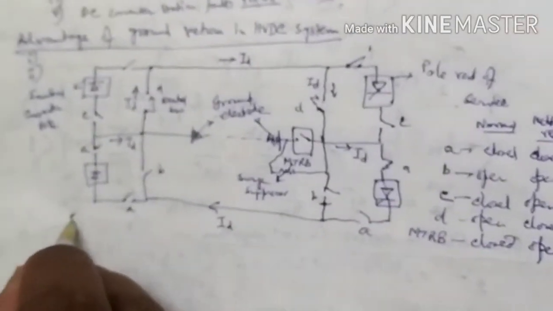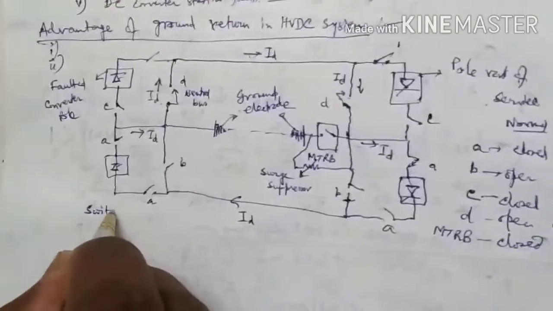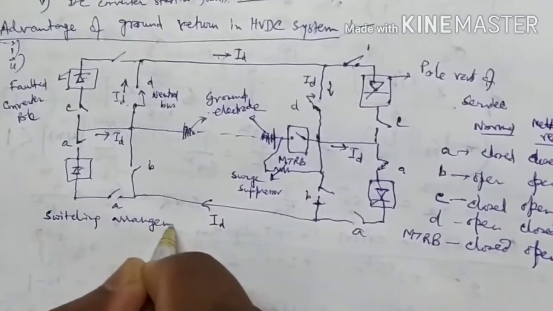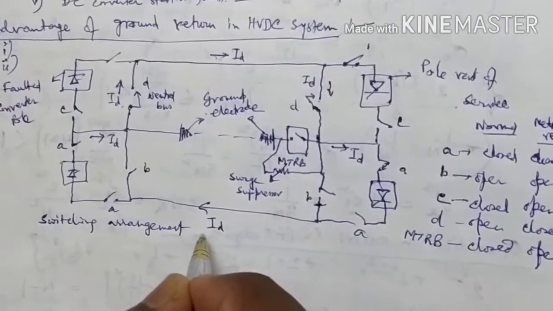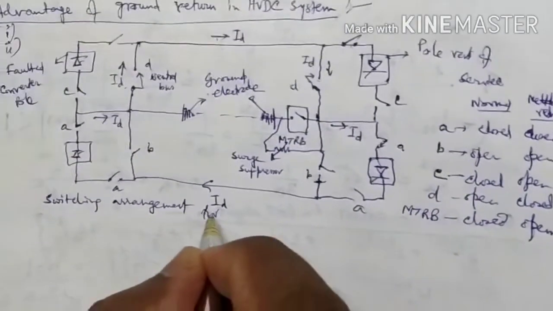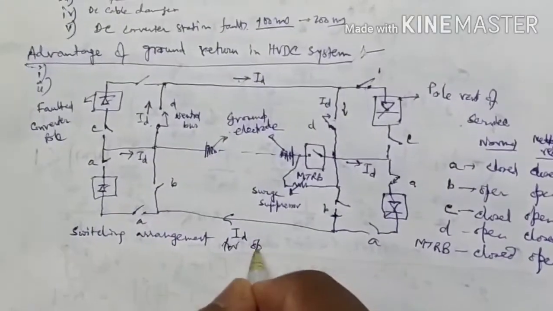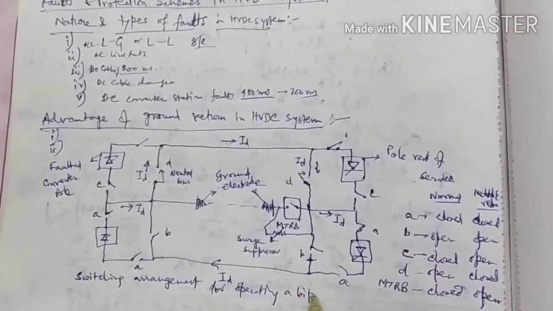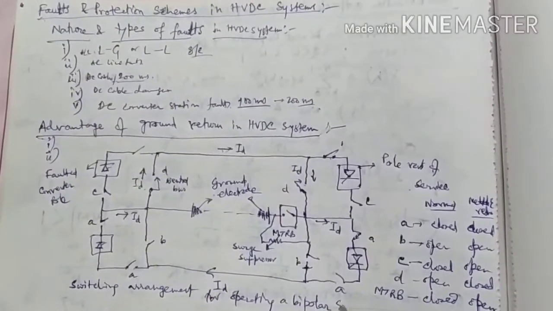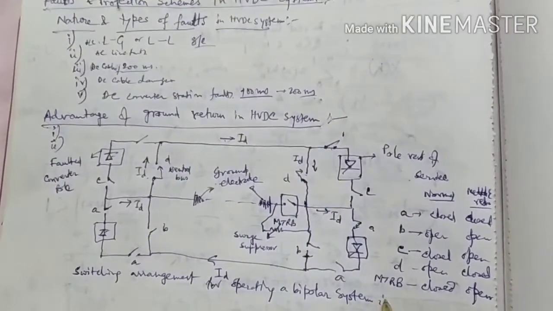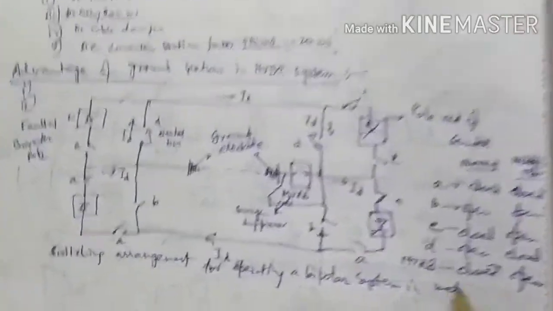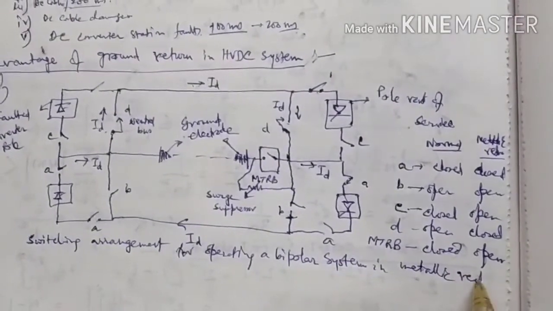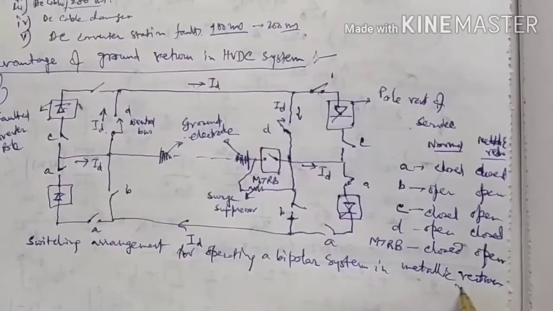So this picture is the switching arrangement for operating a bipolar system in metallic return mode.